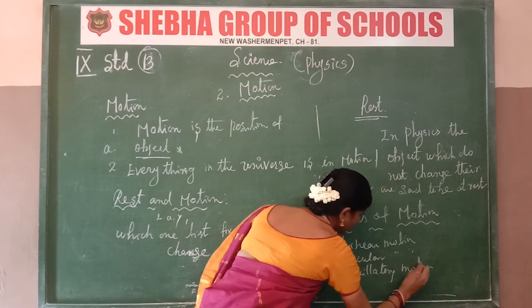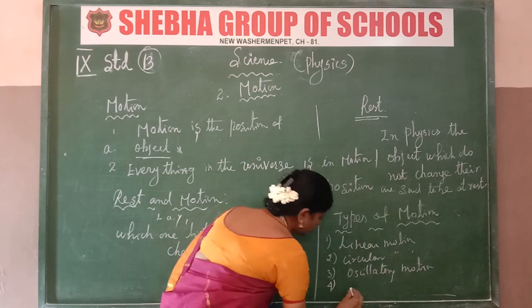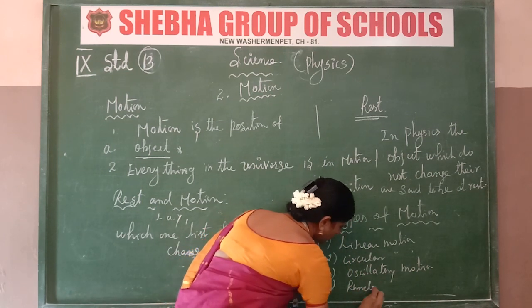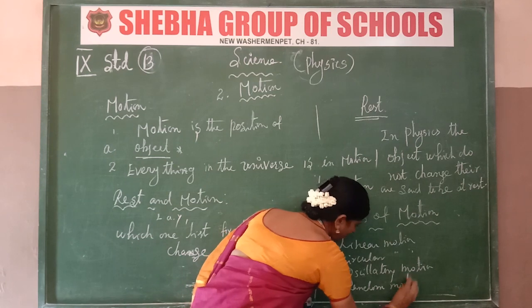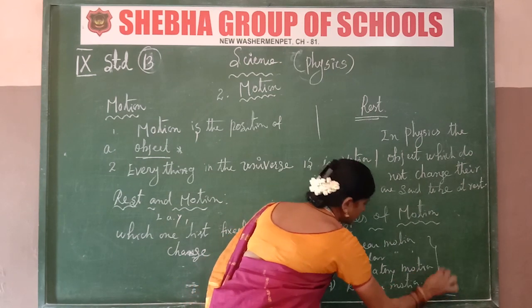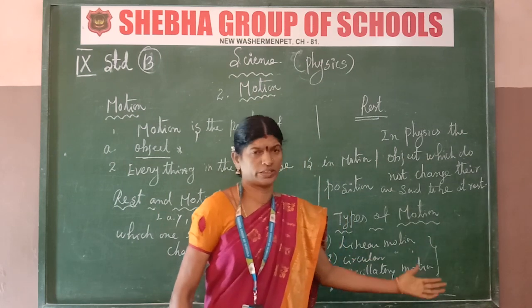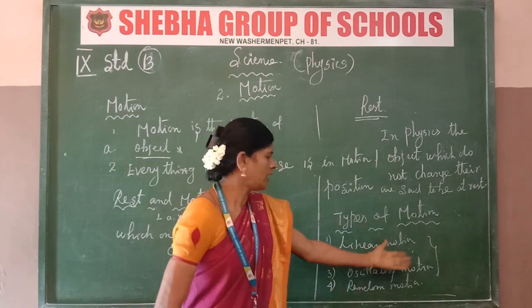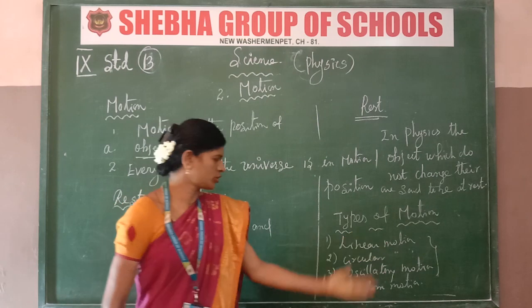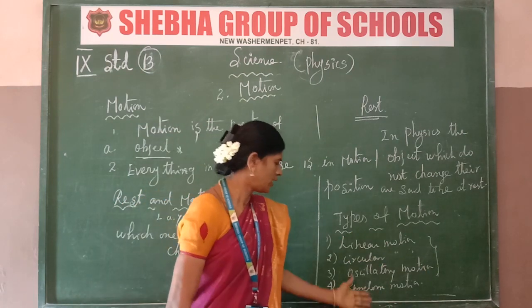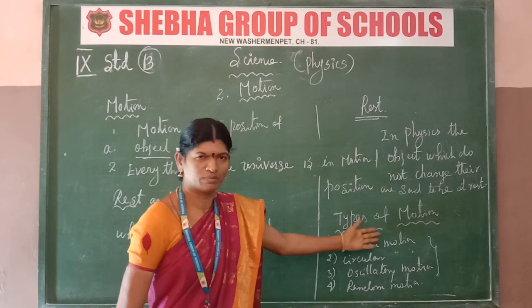Next is random motion. Okay, it's clear. So these are the 4 types of motion: linear motion, circular motion, oscillatory motion, and random motion. I will explain one by one.